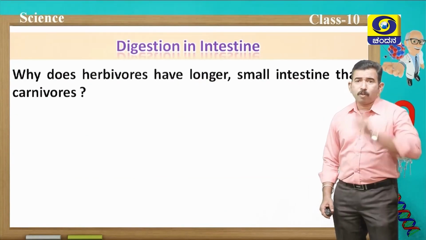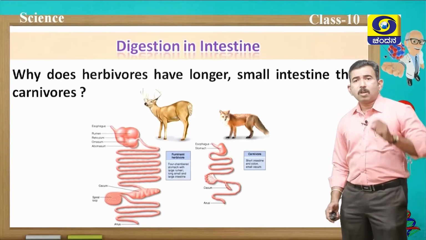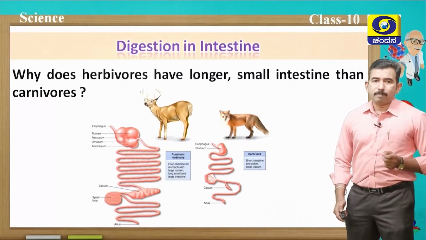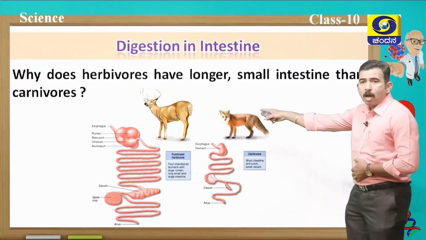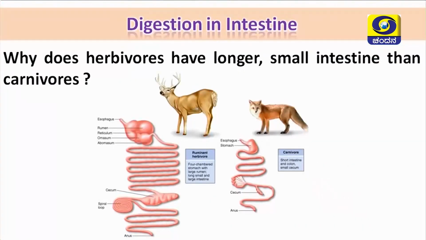Next, one question for you. Why do herbivores have a longer intestine than carnivorous animals? You can observe in this picture, herbivorous animals possess a longer small intestine than carnivorous animals. Here the deer has a longer small intestine and the fox has a very small intestine. What is the reason for this?